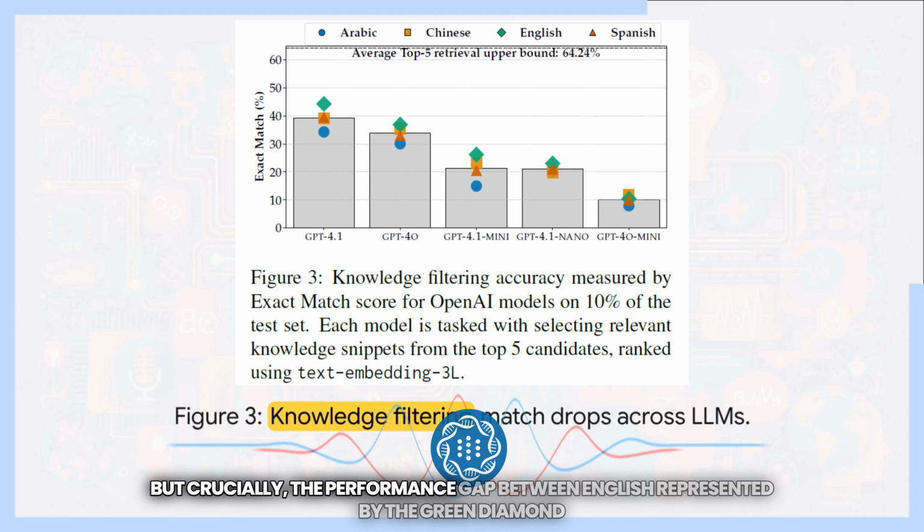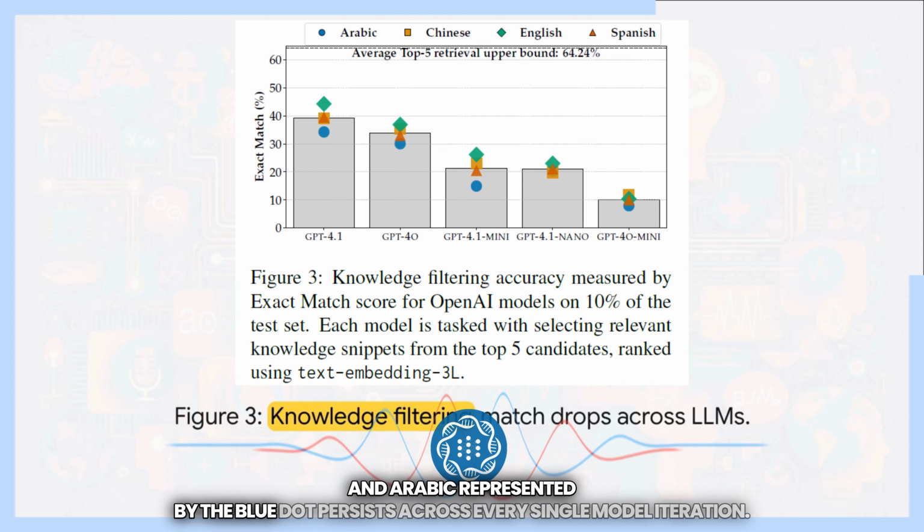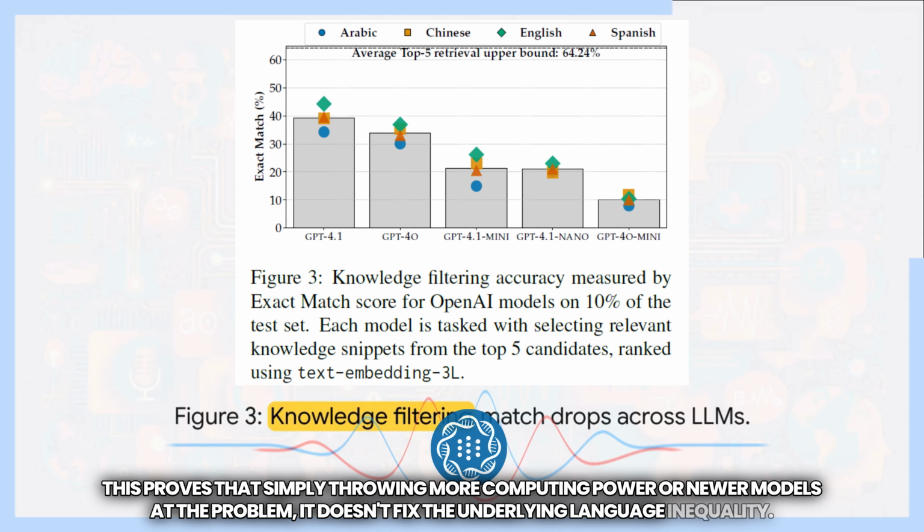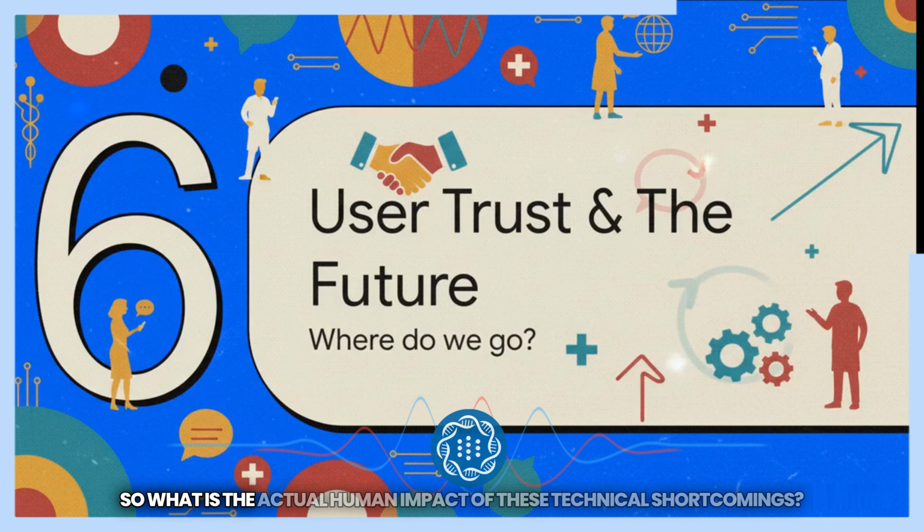But crucially, the performance gap between English, represented by the green diamond, and Arabic, represented by the blue dot, persists across every single model iteration. This proves that simply throwing more computing power or newer models at the problem doesn't fix the underlying language inequality. So, what is the actual human impact of these technical shortcomings?